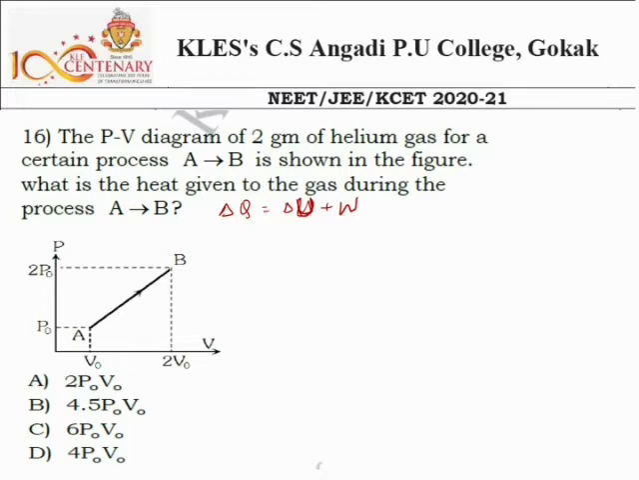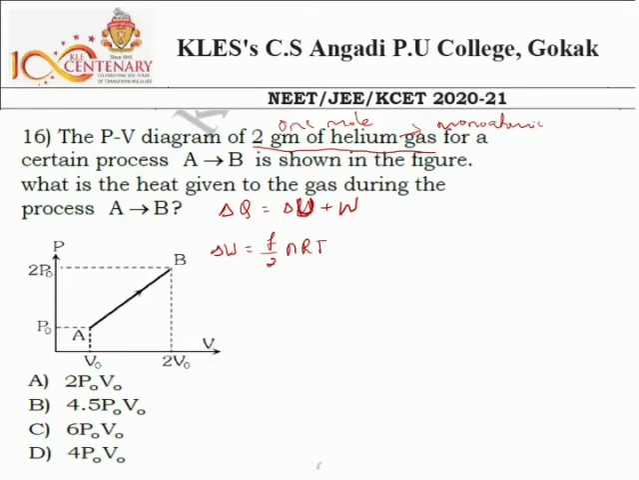Then how to get the delta U first? Delta U is the change in internal energy, and we know the equation for this, that is F by 2 nRT. So what's the F? Here they said 2 gram of helium gas. They purposely mentioned this 2 gram because 2 gram means 1 mole of helium. So the n value becomes 1. And F is the degree of freedom, and helium is a monoatomic gas. For this one, the degree of freedom is 3, right?